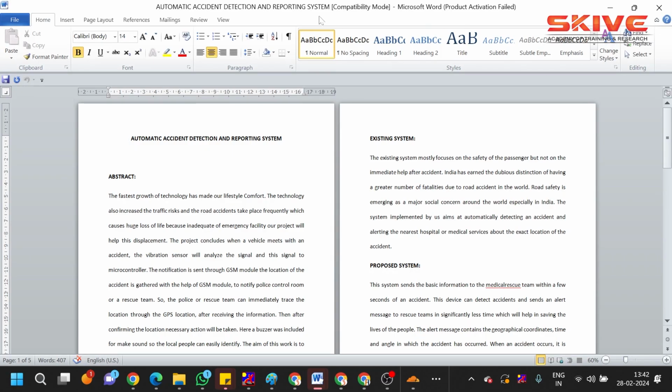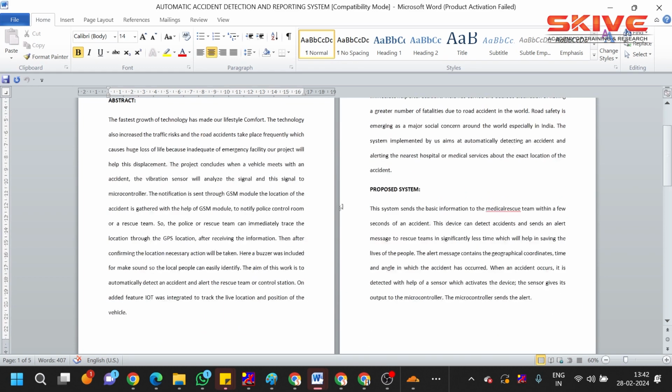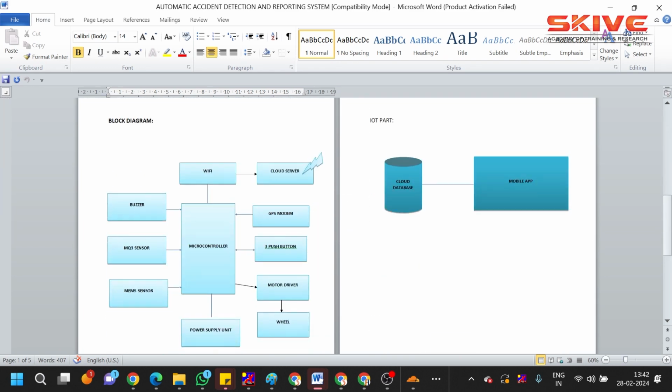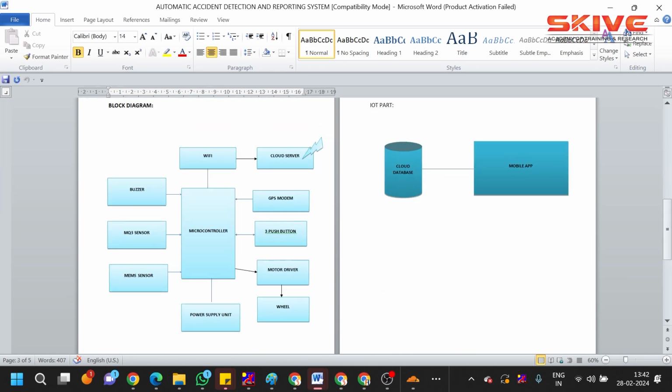Hello guys, today we are going to see the project demonstration of an automatic accident detection and reporting system. This is an embedded based project. So this is the block diagram. The concept of this project is that whenever a vehicle meets with an accident, the system will automatically report the accident details to the central unit using the IoT part.